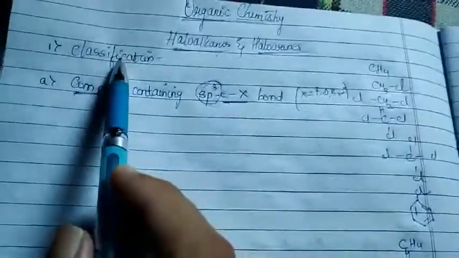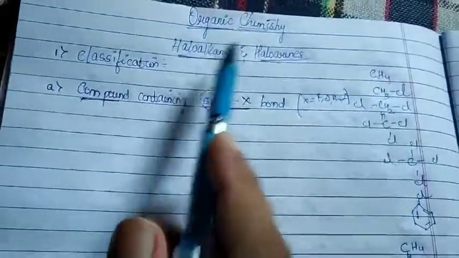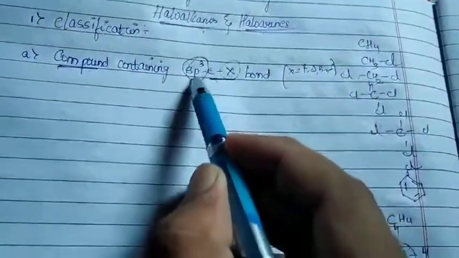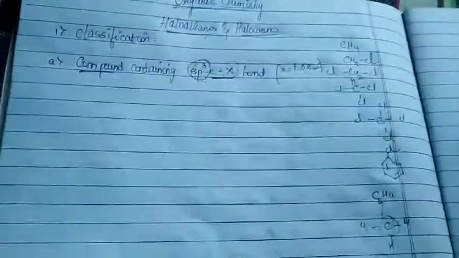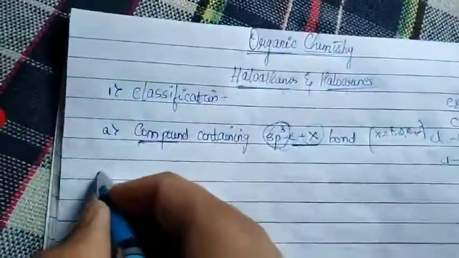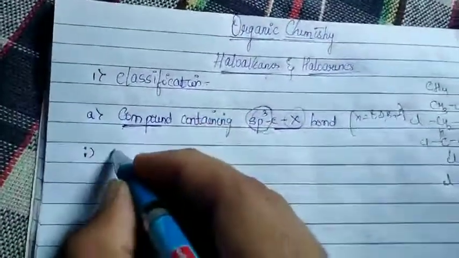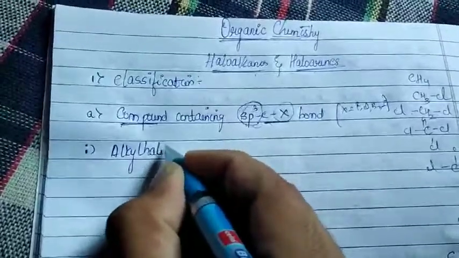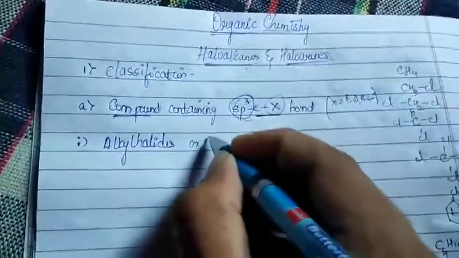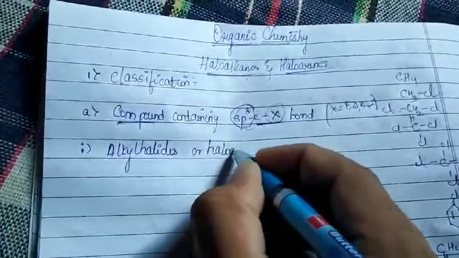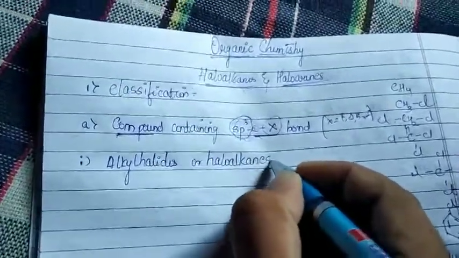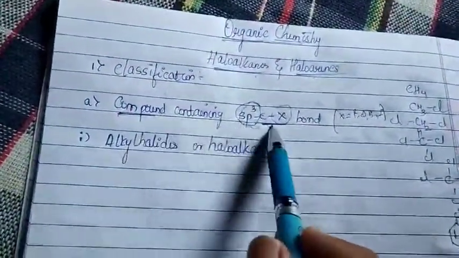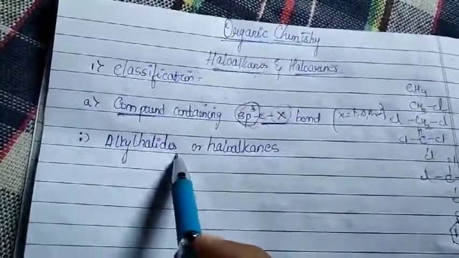So the first important classification is the structure of haloalkanes and haloarenes in which our halogen atom is attached to an sp3 hybridized carbon atom. Under this classification, they are called alkyl halides, or they are also called haloalkanes. So the first classification under compounds containing an sp3 C-X bond is alkyl halides or haloalkanes.